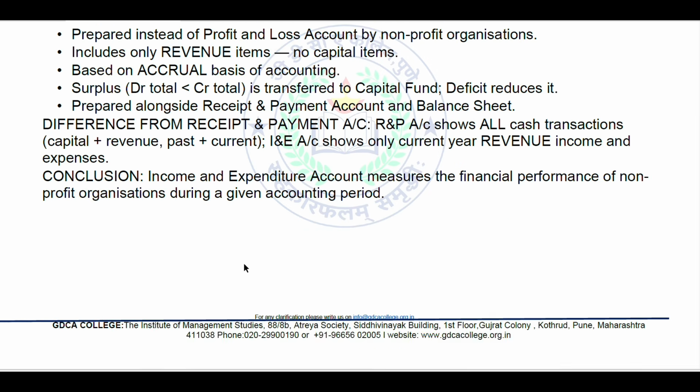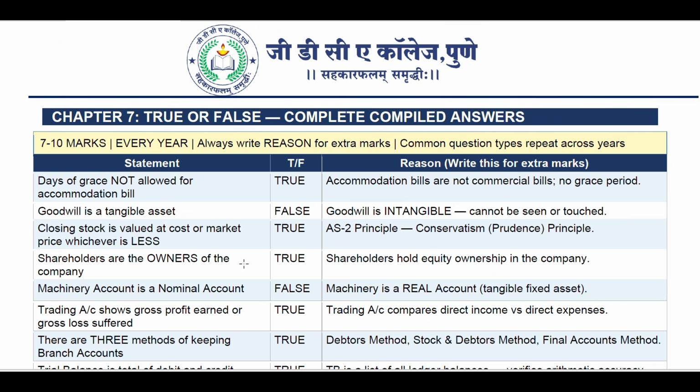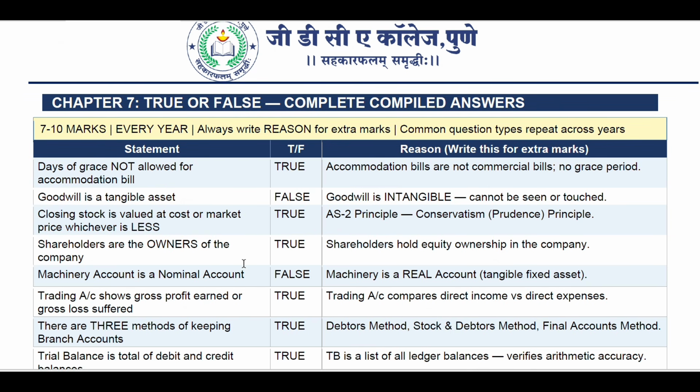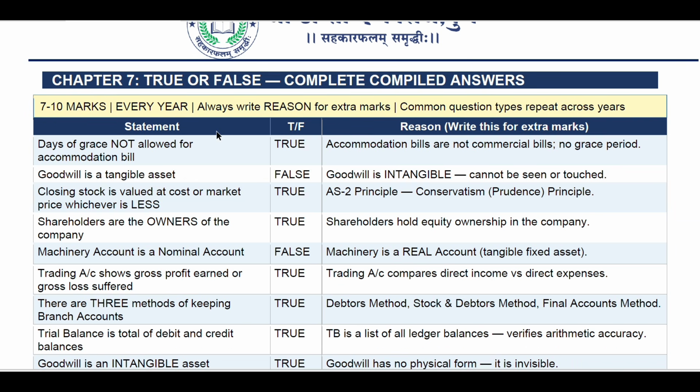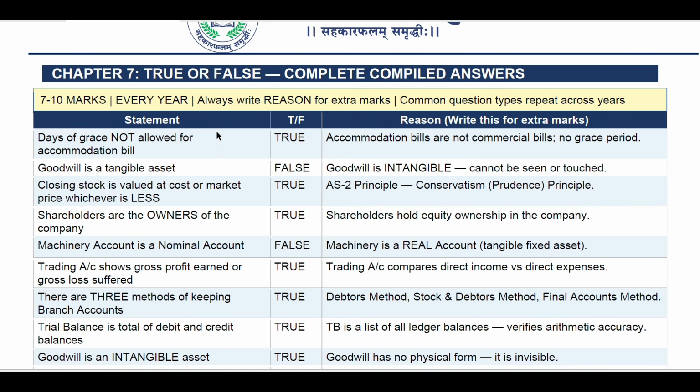Next, chapter 7 will be of true or false. In true or false, we can say almost 10 marks of questions will be there in the coming examination. Every year it has been asked with reason. We have to rewrite the statement.